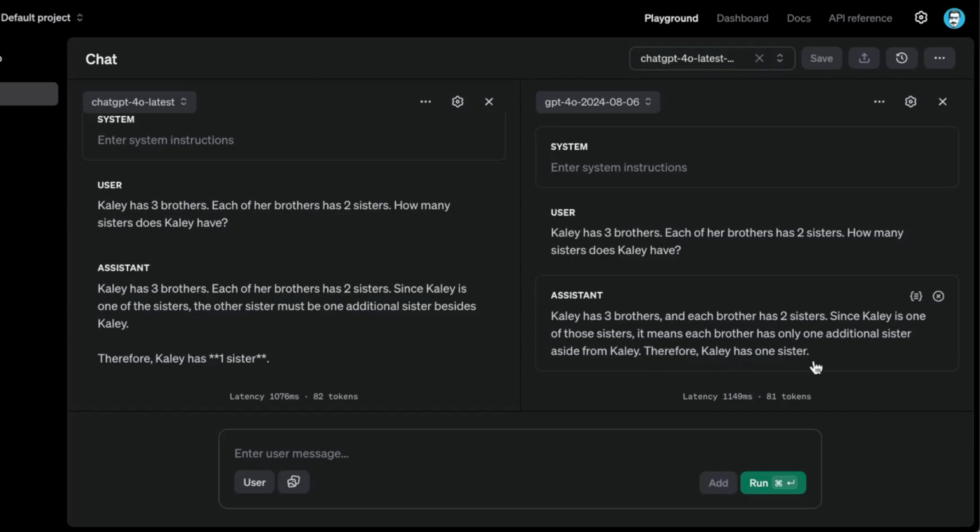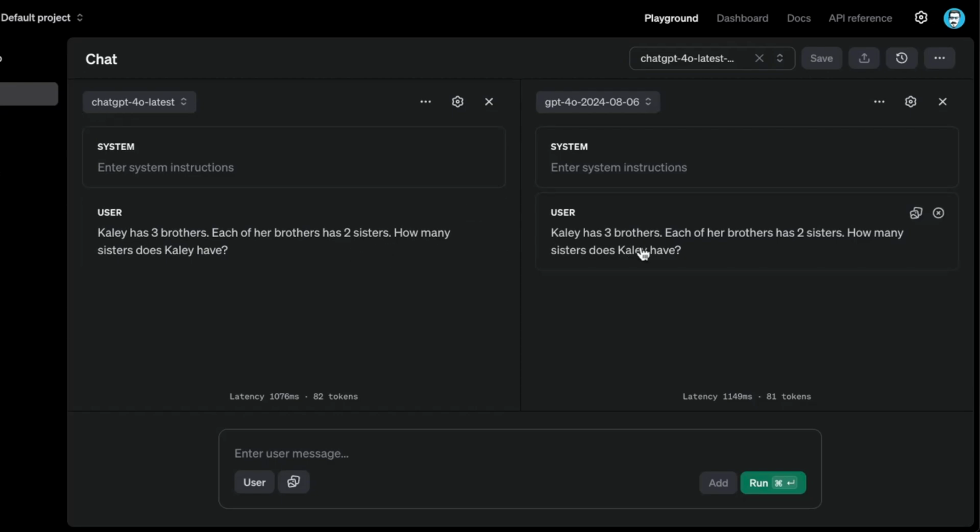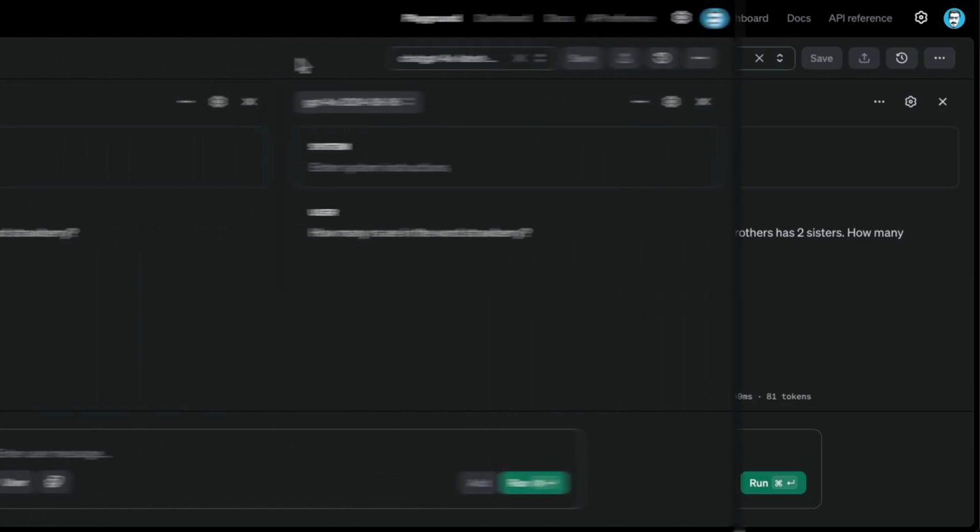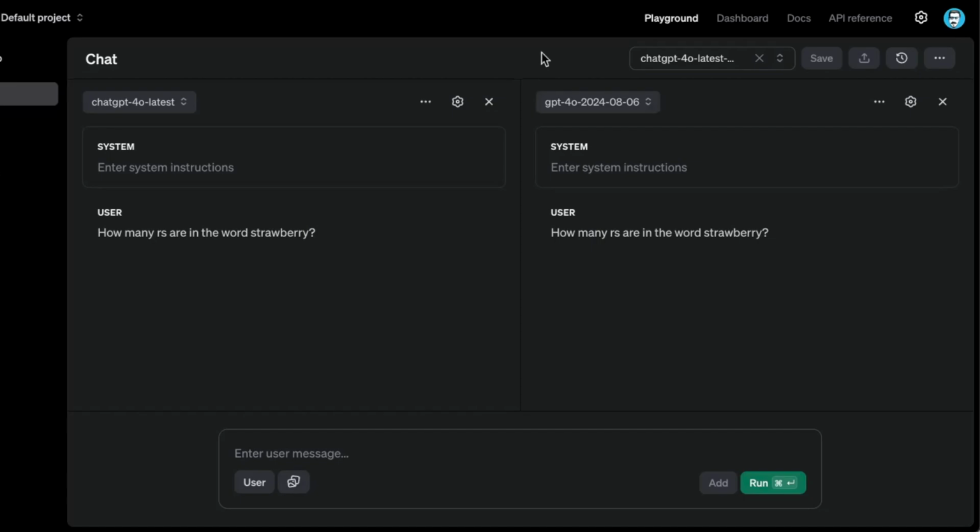Therefore, Kaylee has 1 sister. Both explanations are correct. They're very different, but in the end, the answer is correct. Most of the other models that I've tested this on usually fail for this problem. Okay, so this is the exciting problem. A lot of people in the community are testing this particular one.